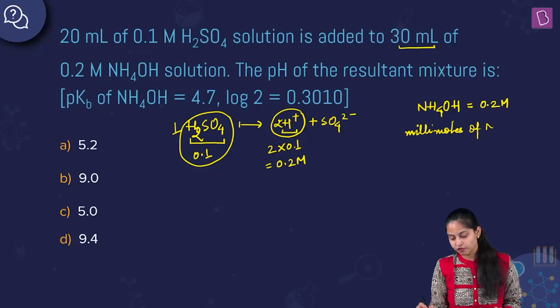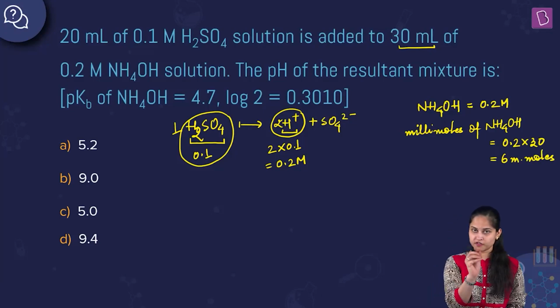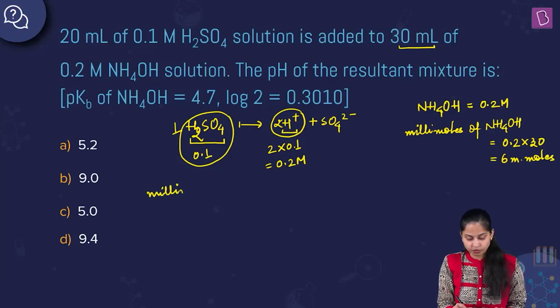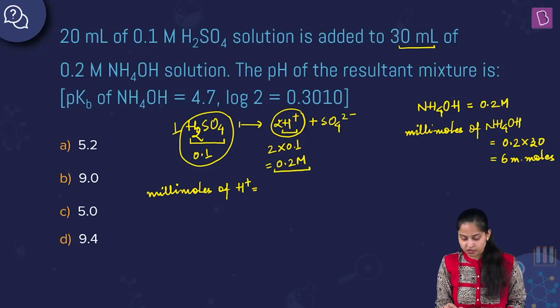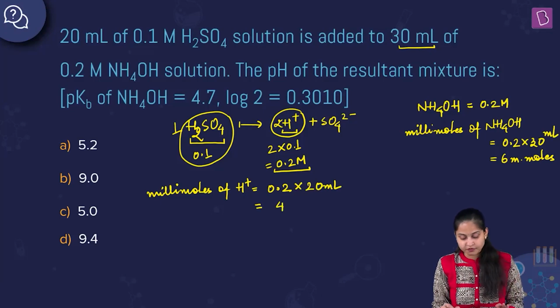of NH4OH will be equal to 0.2 multiplied by 30, which equals 6 millimoles. 6 millimoles of NH4OH weak base. And if I talk about millimoles of hydrogen ion, H positive ion, it will be equal to the molar concentration 0.2 multiplied by the volume 20. So it is 20 ml and it is 30 ml, remember. That's why we are talking about millimoles. So it will be 4 millimoles of H positive ion.